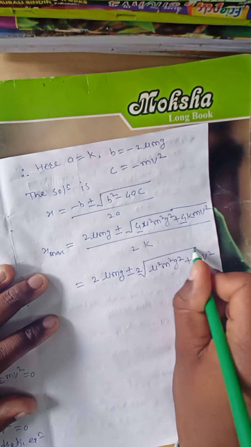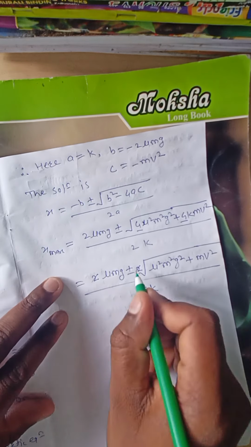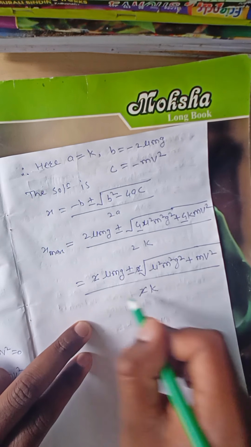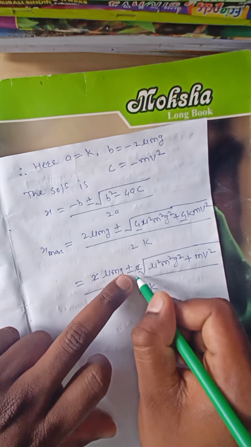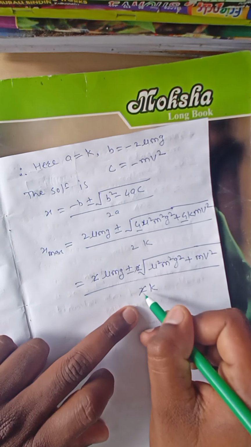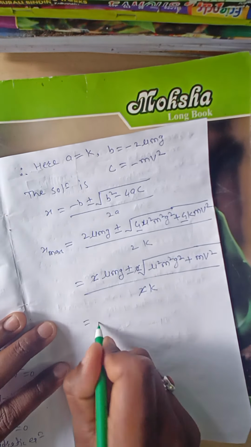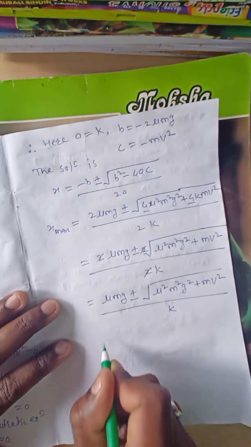Now these two cancel, since we took 2 as common, and divided by 2k, so this is nothing but mu m g plus or minus under root of mu square m square g square plus m v square divided by k.